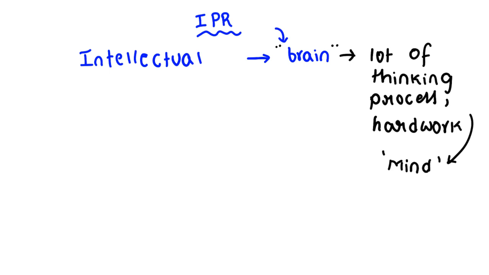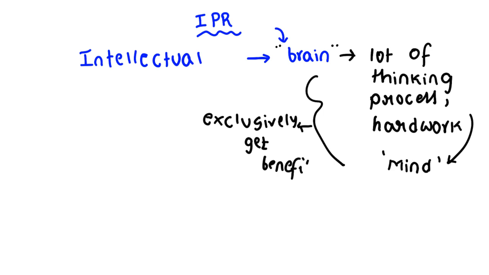So the person or the owner of this hard work should exclusively get benefit out of it, right? To do the same, we have brought in something related to intellectual property rights. So IPR is a category of property that includes intangible creation. Clear? Intangible creation of human intellect, right?